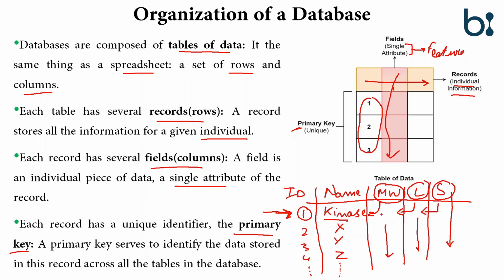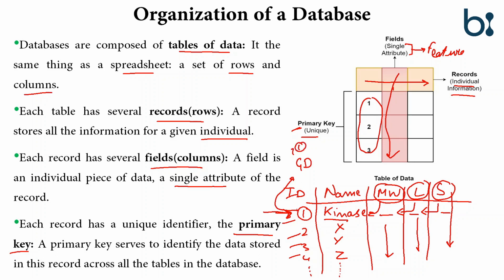If we go here, we get the individual information of kinase, about the molecular weight, about the kinase length, about the kinase size. And these are the primary keys. These 1, 2, 3, 4 are the primary keys. These are unique in number. These are used in linking different databases. Suppose this is the protein database and it is linked with the gene database. Then the gene database of the kinase will also have the ID 1 for the protein.